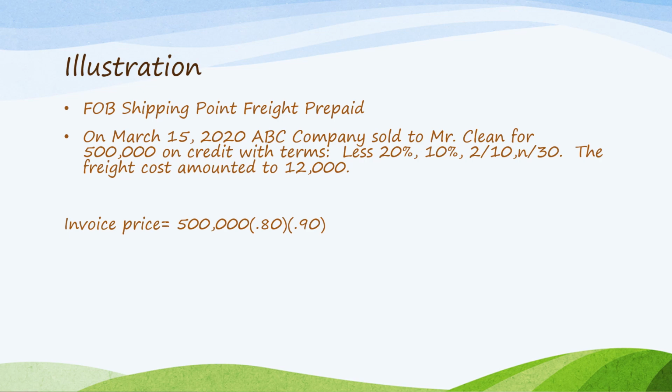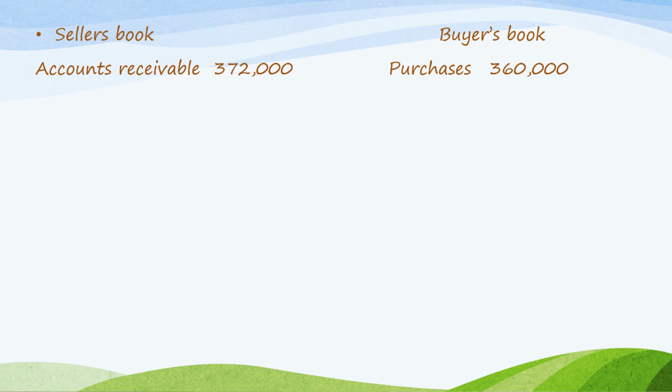So the invoice price once again is computed at 500,000 times 0.80 times 0.90, which is 360,000. And the cash discount is 360,000 times 0.02, which is 7,200. So the entries on the books of the seller and on the books of the buyer. So this is FOB shipping point freight prepaid.